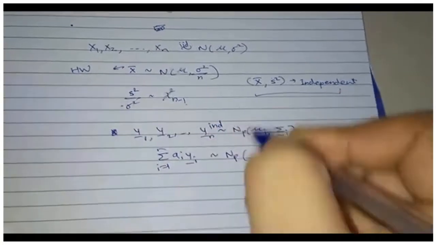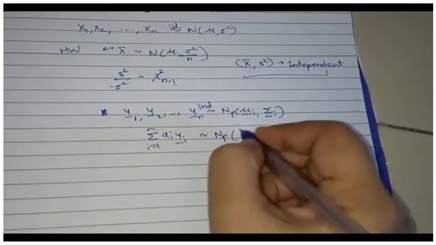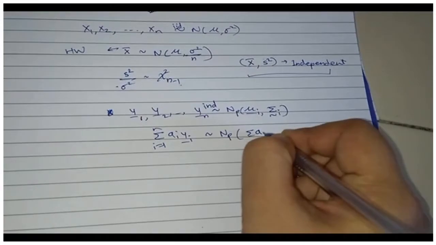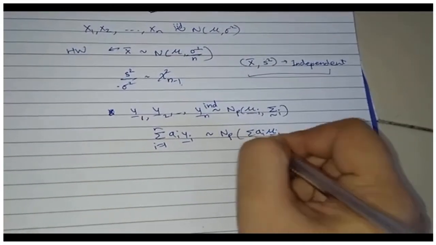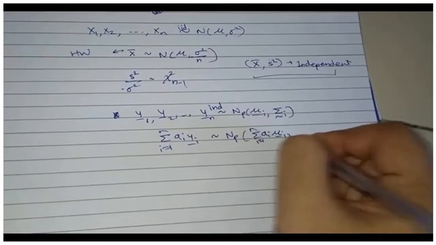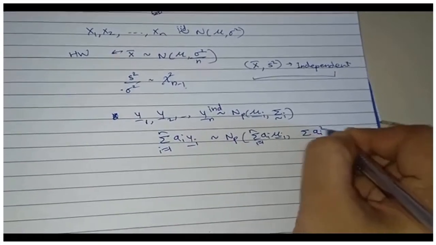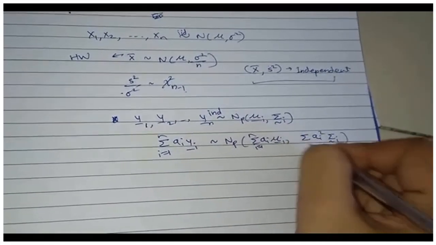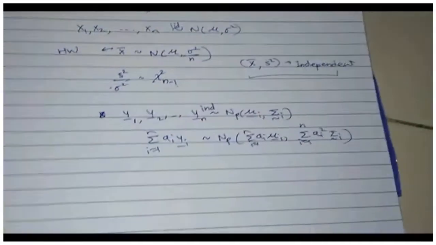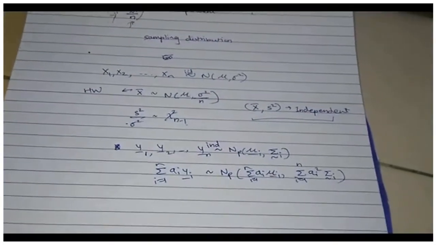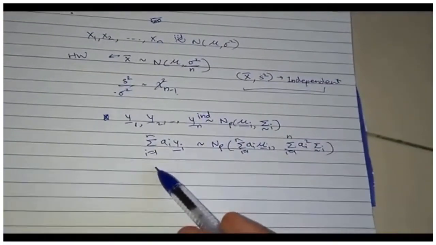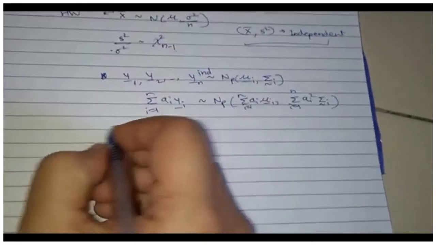Independence needs to be assumed. Then summation a_i y_i has mean summation a_i mu_i, i going from 1 to n, and variance summation a_i square sigma_i, i going from 1 to n. So we have done this, right? So using this result, can I prove that?